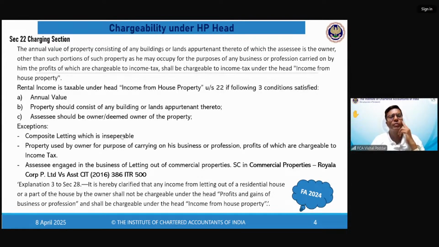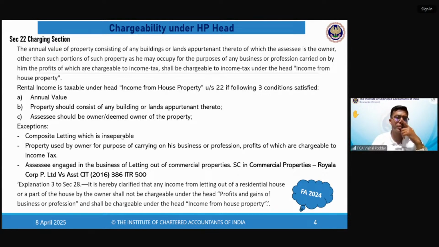No, beta. If you're talking about an agent's income, whether he is giving house property on rent, whether commercial, whether residential, or giving anything on rent. Let us say I'm an agent. You want a tractor on rent. I arrange that tractor for you. You give me commission. You want some shop on rent. I arrange that. You give me commission. So for an agent, beta, anything given on rent, the commission which the agent gets is always business income. Now, there is no question of house property because what the agent is getting is not rent. Agent is getting commission.